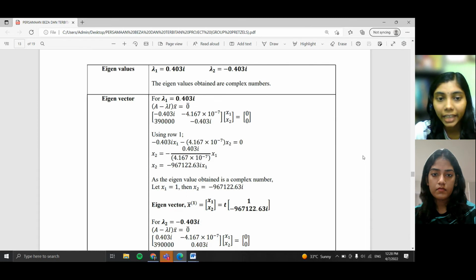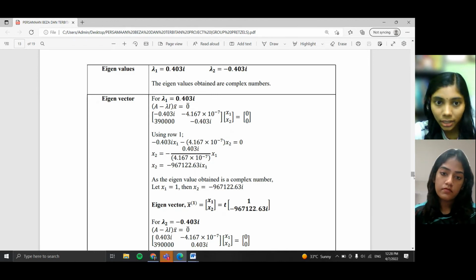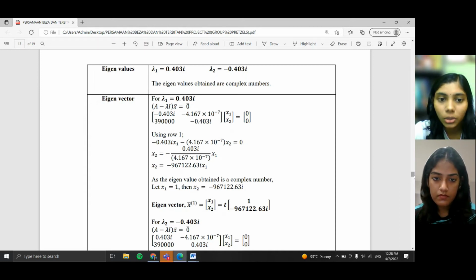So now we have obtained eigenvalues that are complex. To find the eigenvector, the process is similar to finding the eigenvector as we do for real numbers. We just have to multiply it by x1 and x2, then we will get the results 0 and 0. If you use row 1, we will get the equation negative 0.403i x1 minus 4.167 times 10 to the power of negative 7 x2 equals 0. If we simplify the equation, we will get x2 equals negative 967,122.63i x1.